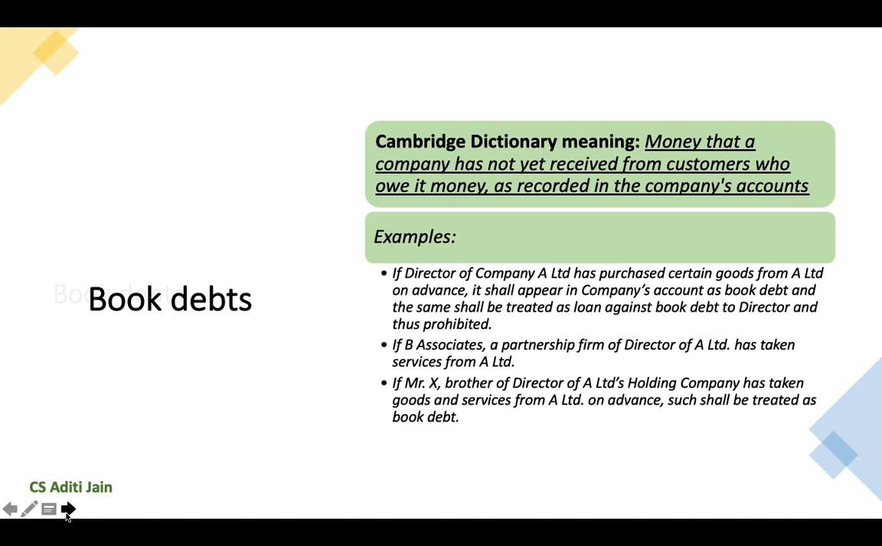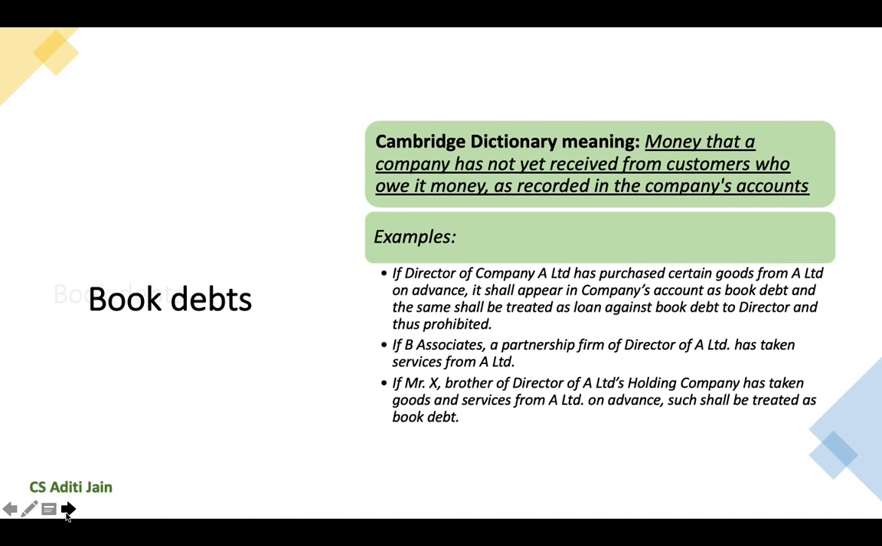So this basically means if the company has given any goods or services to its directors or relative or firm or a partner on advance or credit which is yet to be received from them and which is recorded in the company's accounts as book debts, such book debts will also be considered as loan to director.